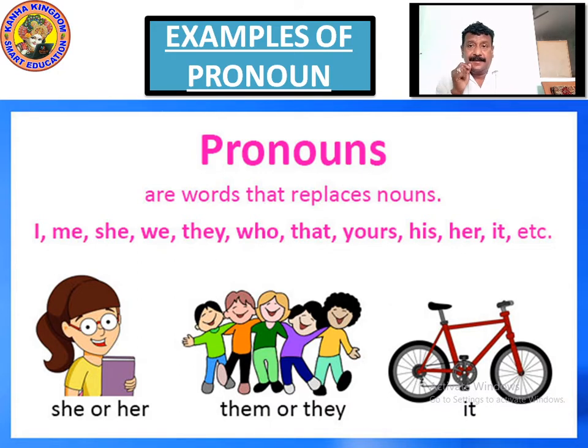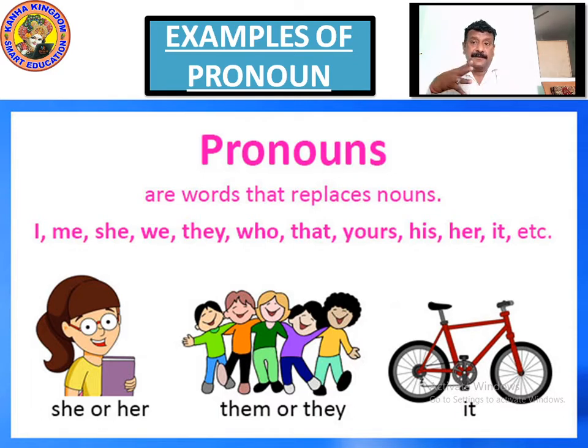You can see in the picture, the image here, she. When we talk about we, it means many people together, including me. If I am talking about a group of 5 friends, and you are also there and you want to speak about something, then when you collectively say we, it means including you and your 4 friends.